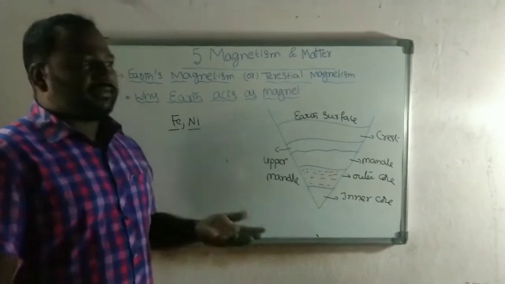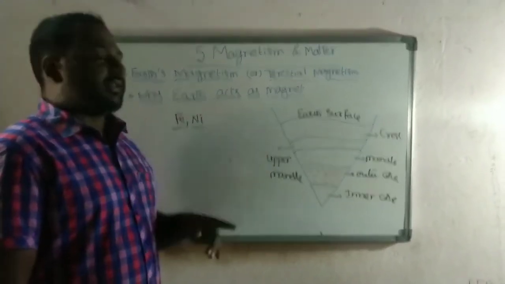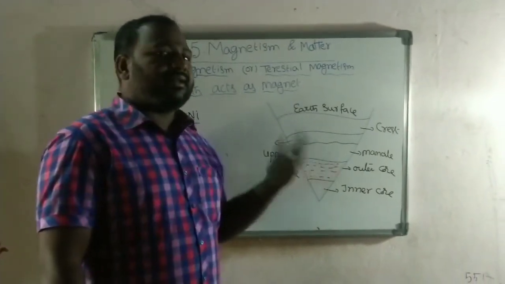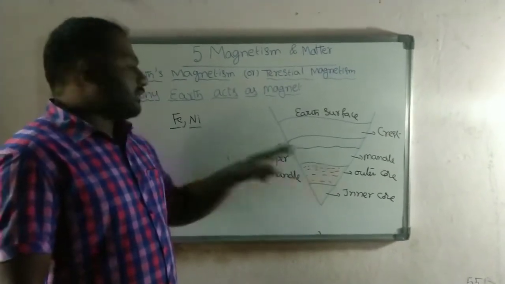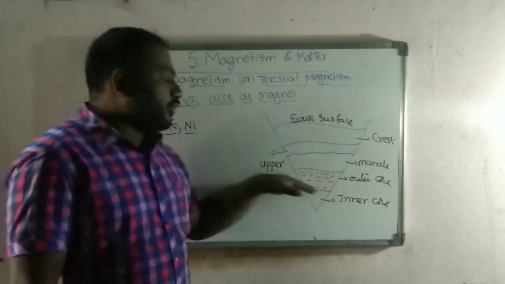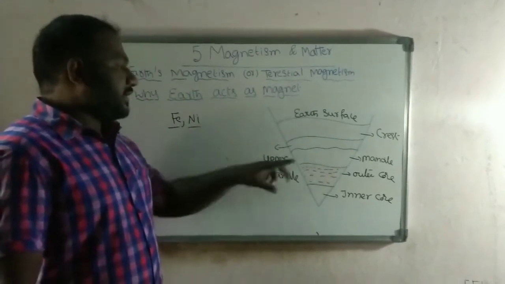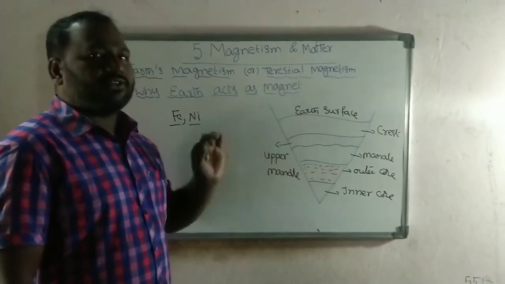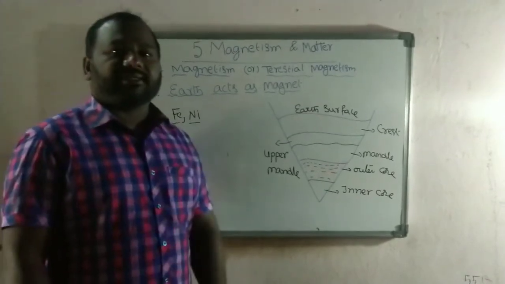There are some other concepts also. Earth is revolving, and due to the revolution of the Earth also, a magnetic field can be formed. We can take it like that. But here, the fluid form of ferrous and nickel is moving. Due to the movement of the fluid form of ferrous and nickel, a current can flow. Due to that current, a magnetic field is formed. So that is the reason why Earth can behave as a magnet.